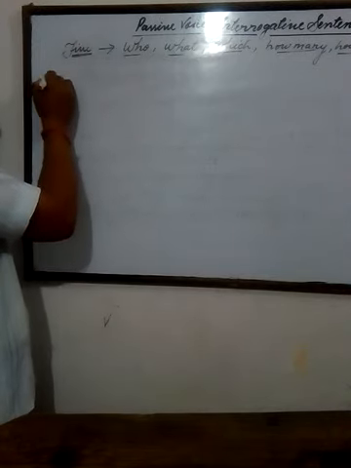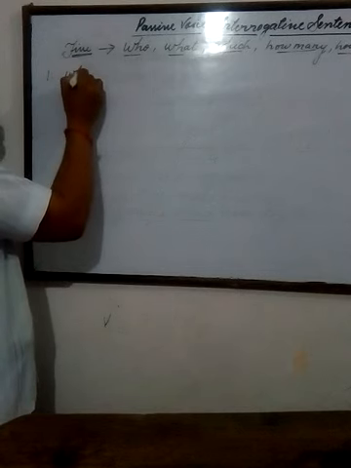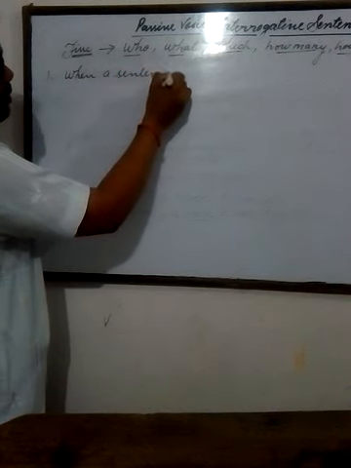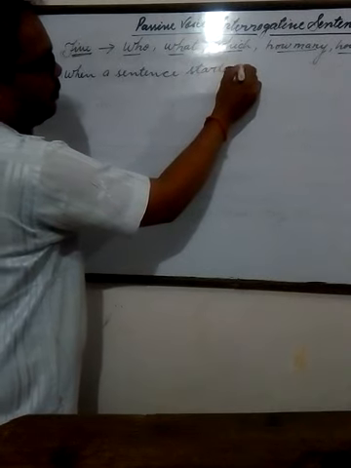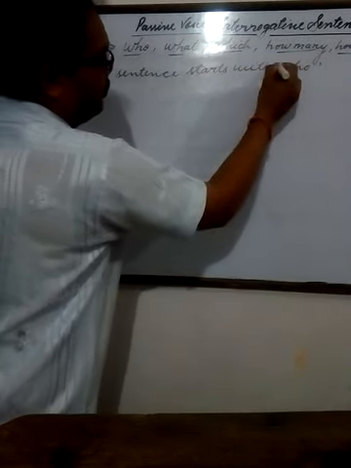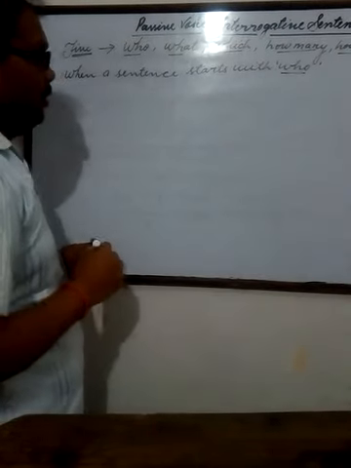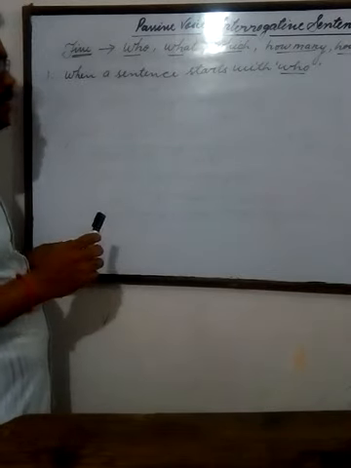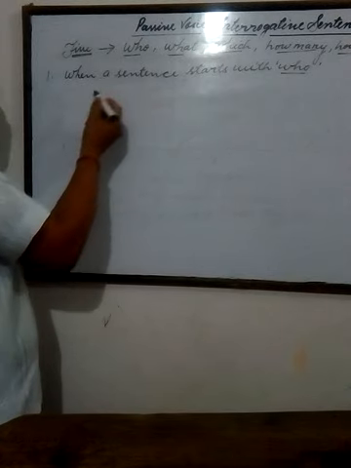First, when a sentence starts with who, this sentence is different because you know that there is no object in the sentence when you see who in place of object.